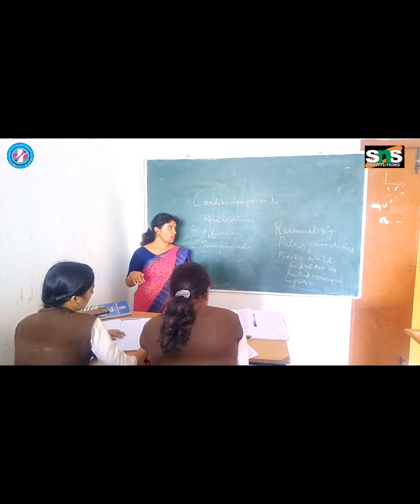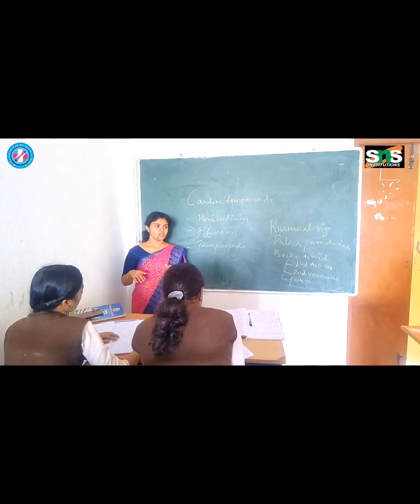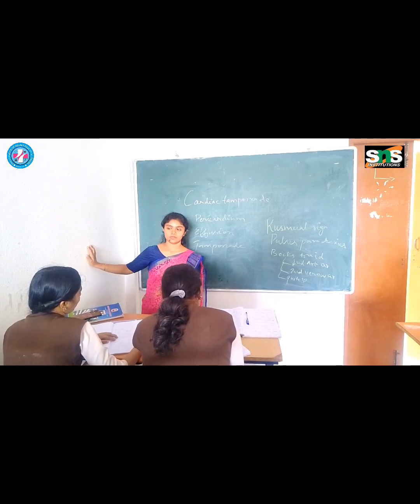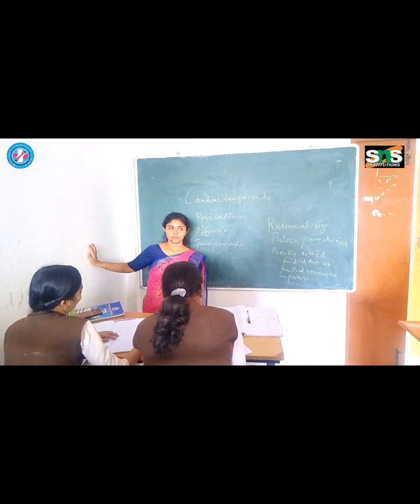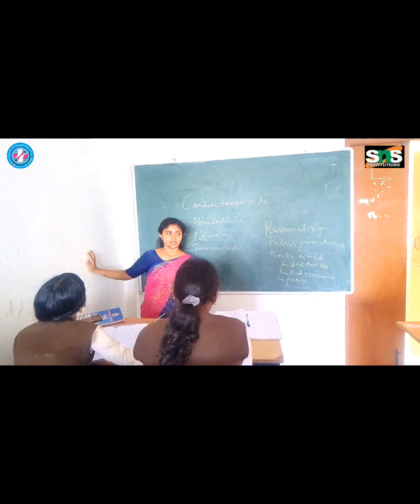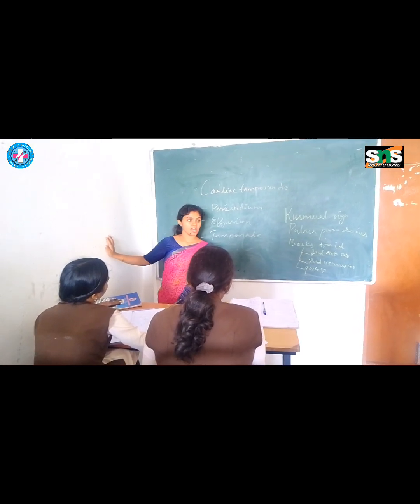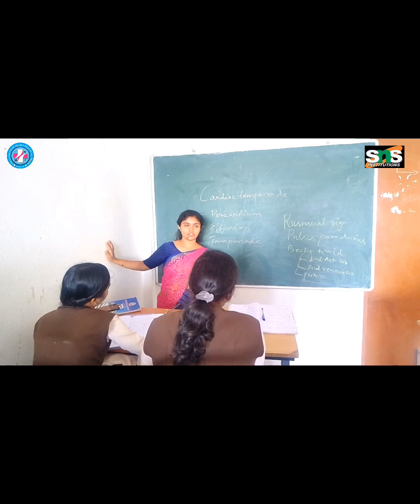So first let us concentrate on Kussmaul's sign. What is Kussmaul's sign? There will be an inspiratory variation in your jugular venous pressure, or in your jugular vein.